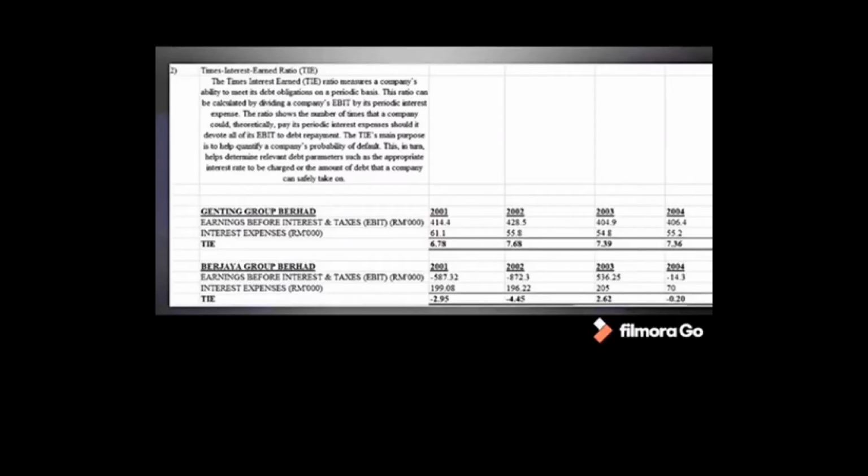This may cause the company to face a lack of profitability and challenges related to sustained growth in the long term. So for Berjaya Group Berhad, they are loss-making but we still need to calculate the TIE, therefore the figures were negative. Only in 2003 they made a profit, therefore the figure was positive.